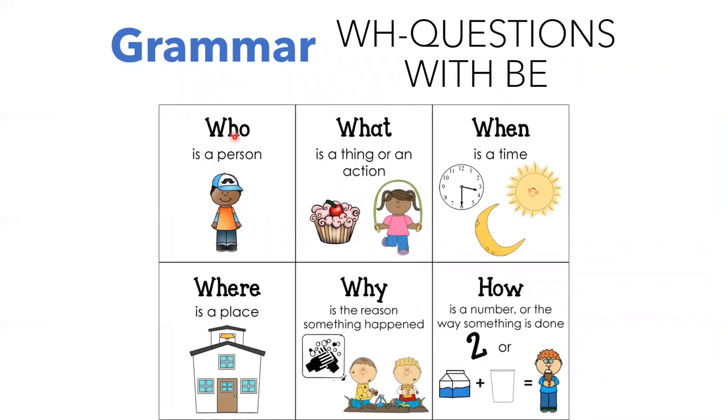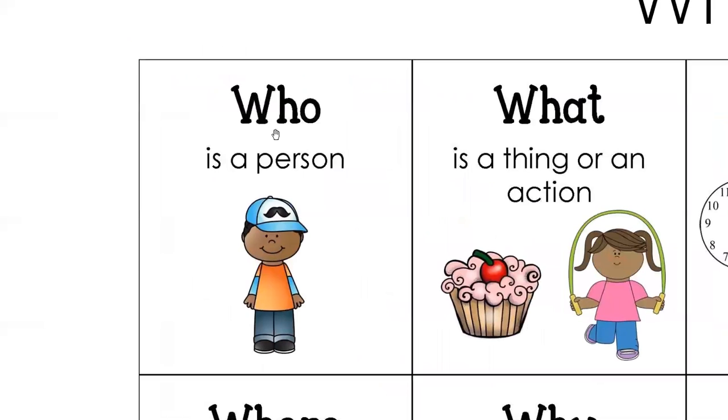Okay, these are the WH questions. Son las palabras que usamos para hacer preguntas en inglés. Casi siempre empiezan con WH, a excepción de how, pero igual se les conoce como WH questions.